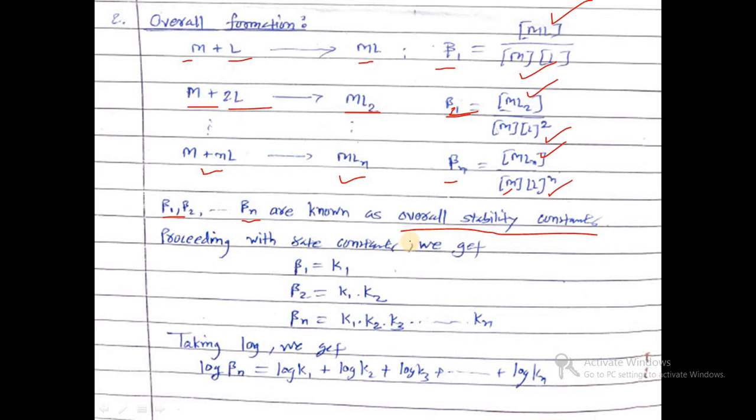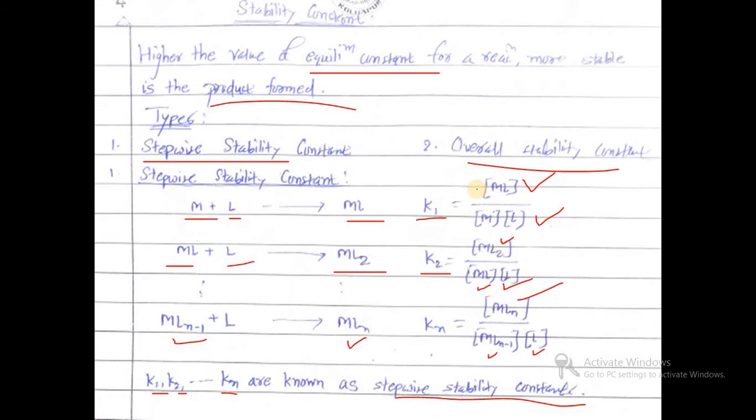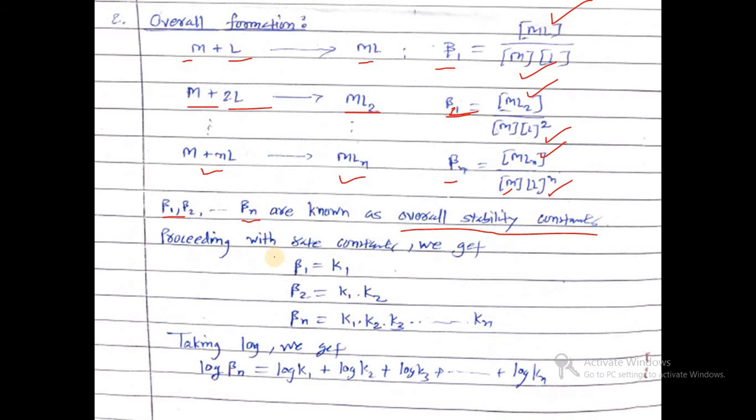Then by comparing beta 1, beta 2 and beta n with respect to K1, K2, Kn, we conclude that beta 1 is equal to K1, beta 2 is equal to K1 into K2, and beta n is equal to K1, K2, K3 up to Kn.